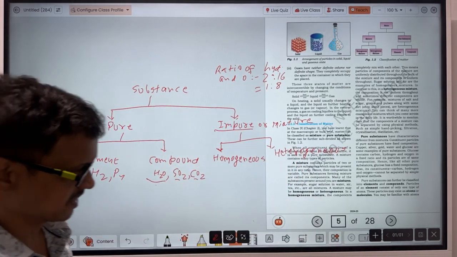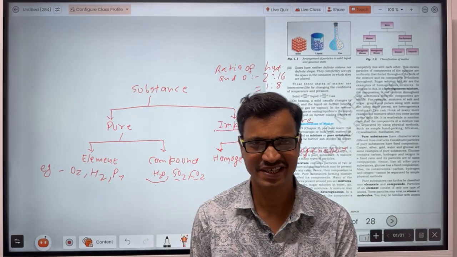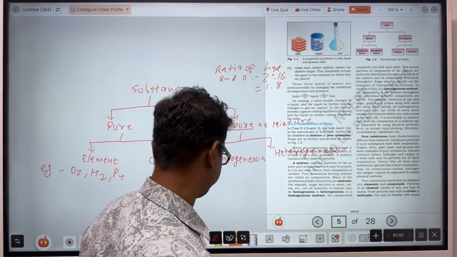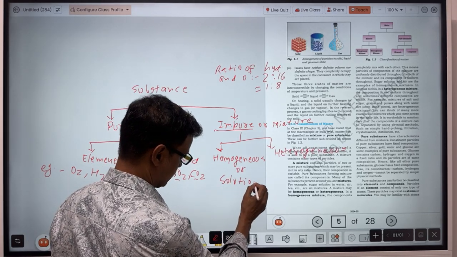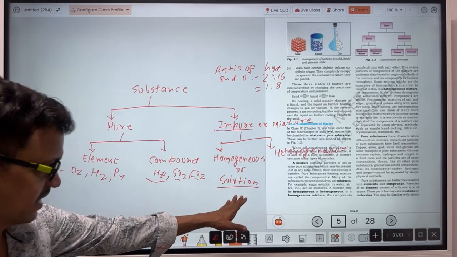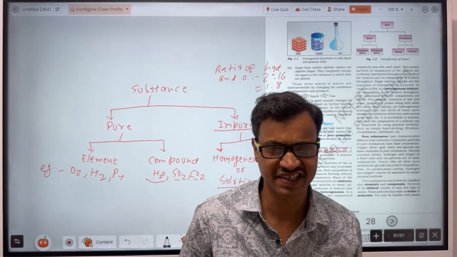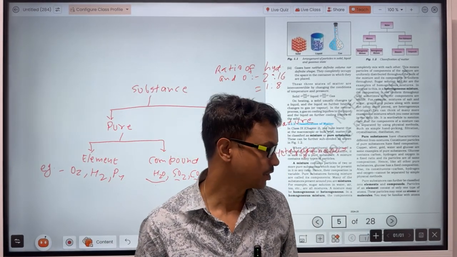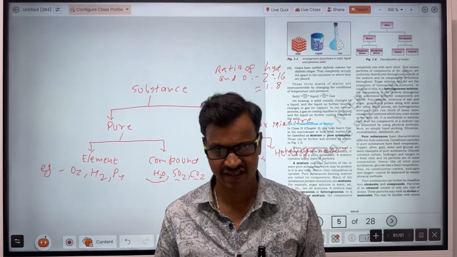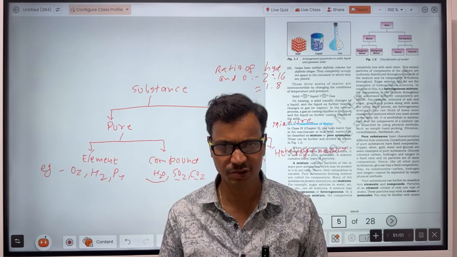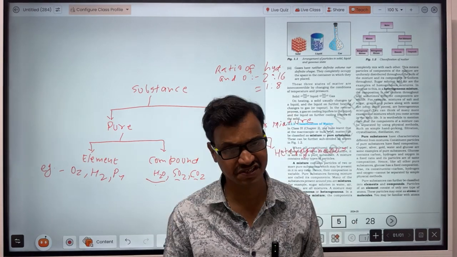The homogeneous substance is also called a solution. The substance whose composition remains the same throughout is called a homogeneous substance. And the substance whose composition is not constant is called a heterogeneous substance.